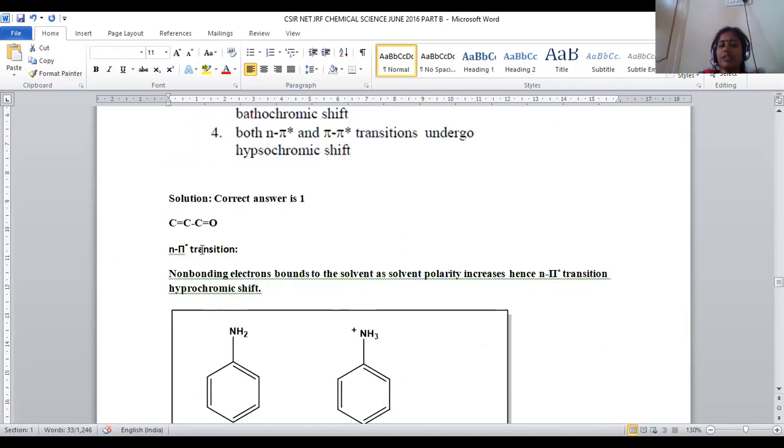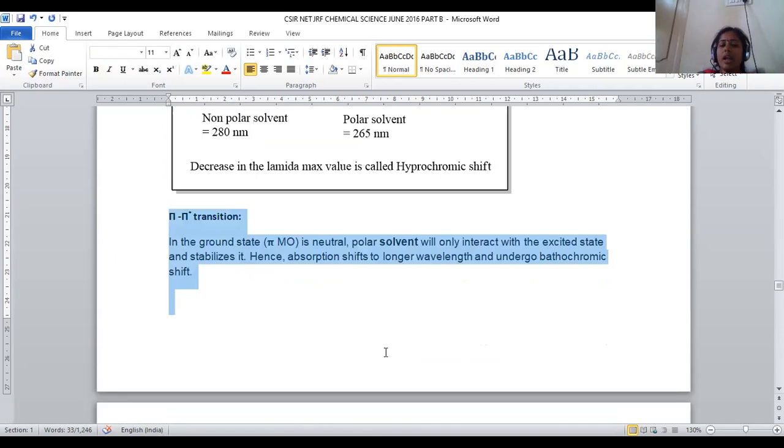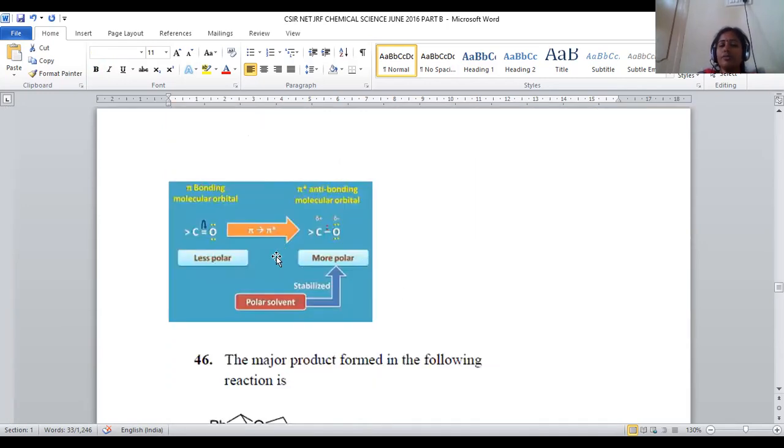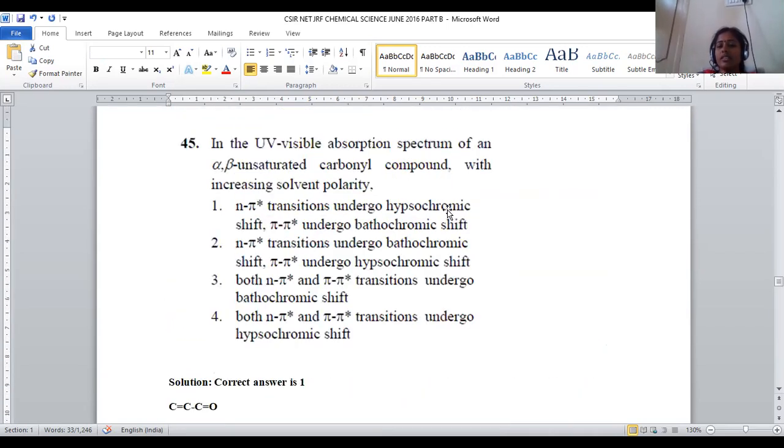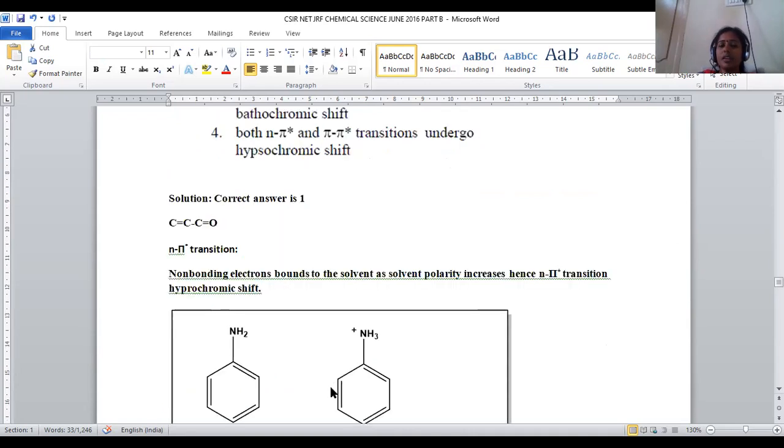The reason for the hypsochromic shift of n to pi star is the lone pair of electrons lost by protonation in polar solvent. The pi to pi star rise is due to becoming a charged polar species under polar solvent conditions. It will be more stabilized in that pi star state rather than the pi state, so that the lambda max value will be increased, right? So here n to pi star is hypsochromic, pi to pi star will be bathochromic. For question number 45, option number 1 will be the correct answer.